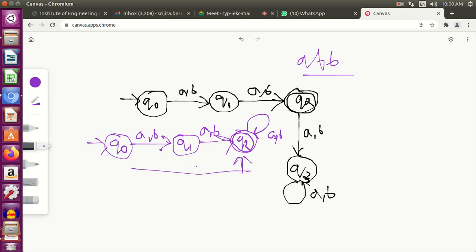Therefore I had to add this trap state, so that after getting a single symbol and then another symbol, that is a string of length 2, any and every symbol I get is rejected and redirected to the trap state. Self loop is actually an infinite loop. So giving a self loop means accepting any number of symbols, which is not allowed over here. Clear? Yes, ma'am. Okay, thank you.